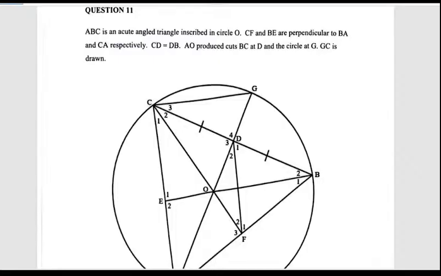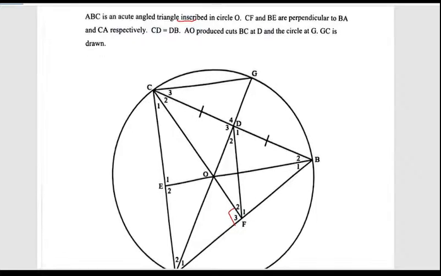Question number, last one. ABC is an acute-angled triangle that is inscribed. Again, big English. CF and BE are perpendicular. CF and BE are perpendicular.